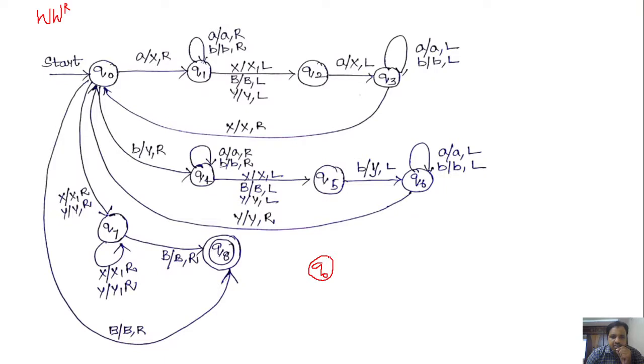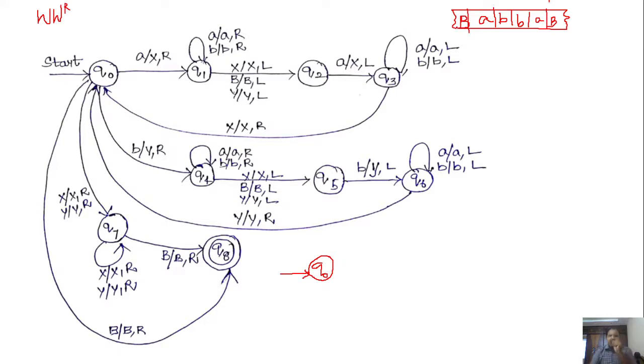Let me consider a short input string, A B B A.